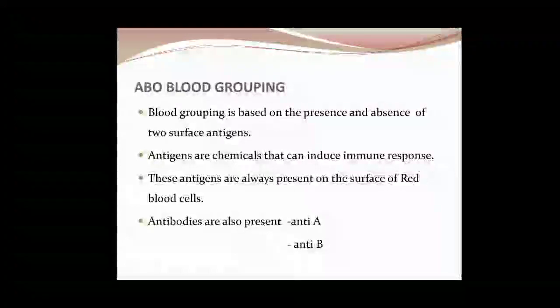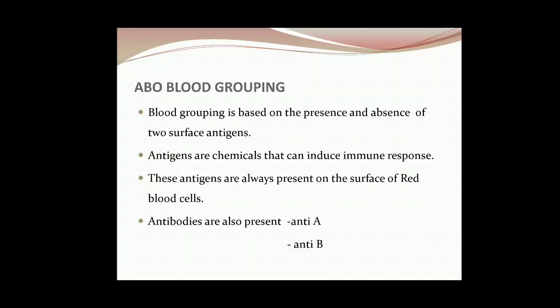Now not only antigens, antibodies are also present. See, antigens are present on the RBCs, antibodies are present in the plasma. Now children, do you know what antibodies are? Antibodies are substances which are produced against antigens. Antigens are mostly foreign particles, and the white blood cells produce antibodies to protect your body from infection.